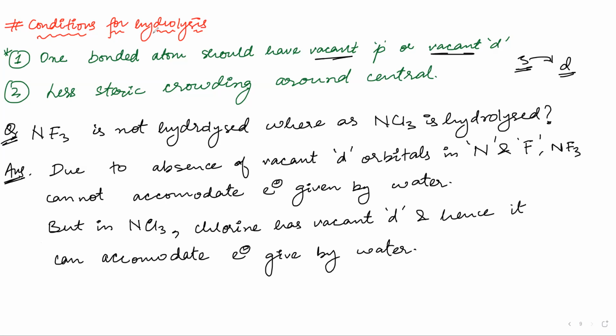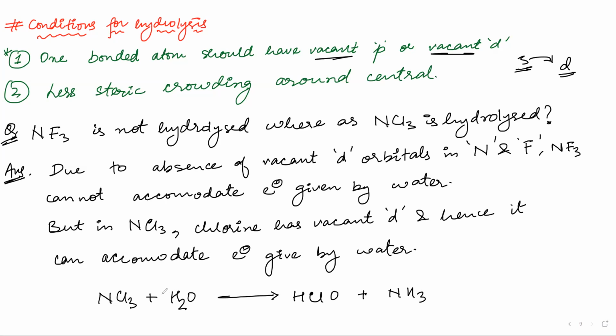Okay, so first write this, then we will learn how to make the products of hydrolysis. So these were the conditions for hydrolysis. Now you still don't know what products will be formed. First of all, write the reaction here: NCl3 plus H2O will give HClO plus NH3.